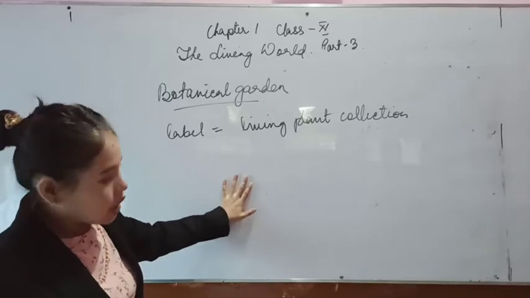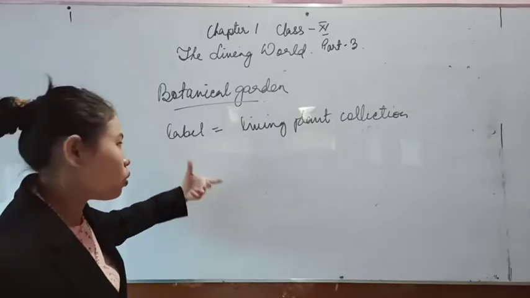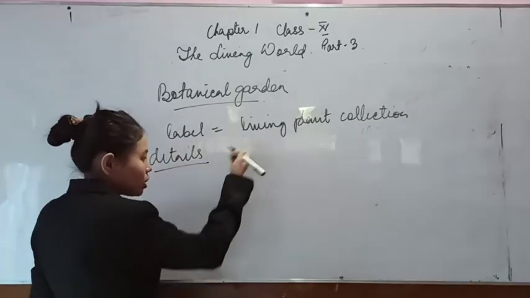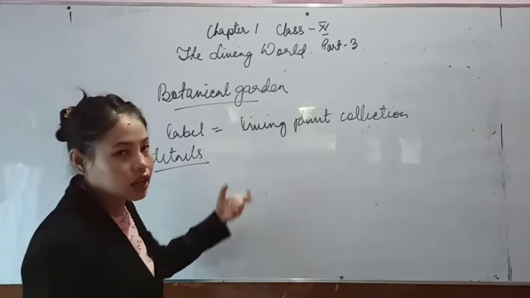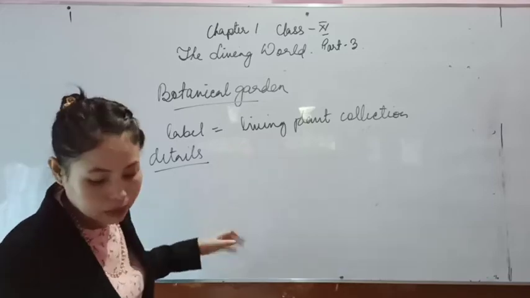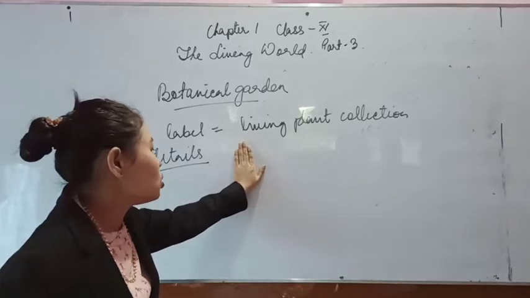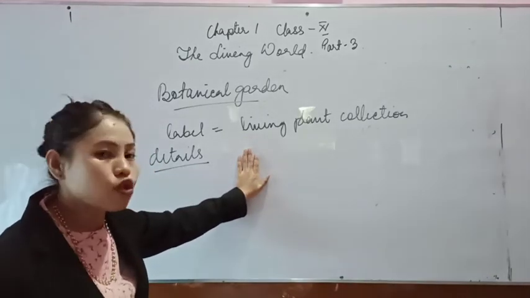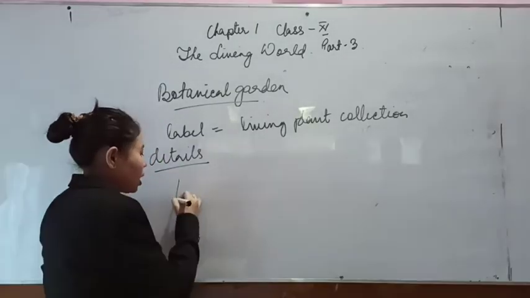And these plants can be used for reference because they have a label which contains all the details about the plant, about its location, where it is found, origin of the plant, name of the plant, scientific name, common name, vernacular name, meaning local name. So it has everything, and this plant can be used as a reference for study of other plants or for study of the plant itself. So this is about botanical garden.